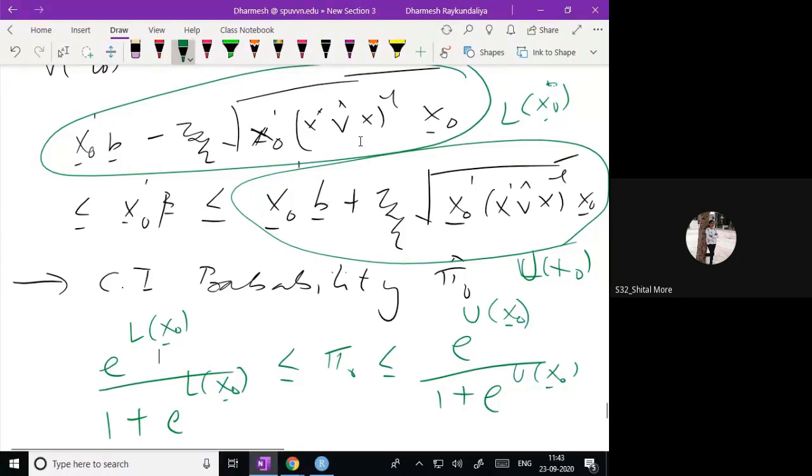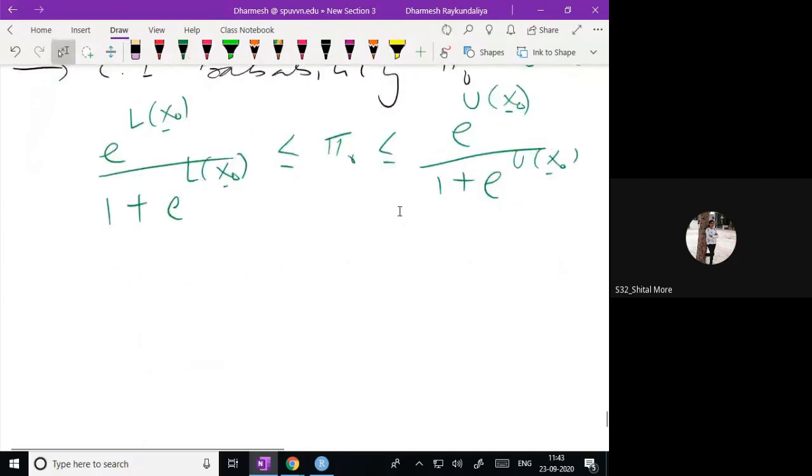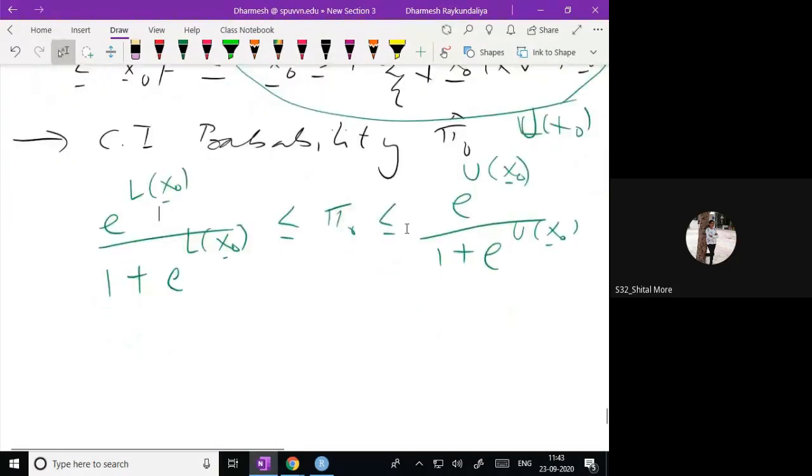So this gives the (1 minus alpha) percent confidence interval for the probability.